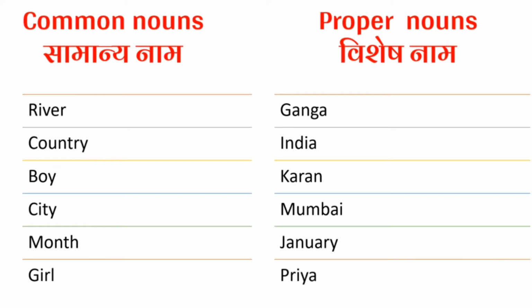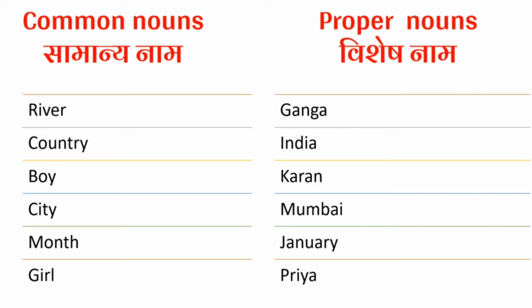And the girl is Priya. So these are the proper names, special names given to these common names. Then we can understand which are the common names and proper names. By this, I hope you have understood the concept and the definitions of common nouns and proper nouns.